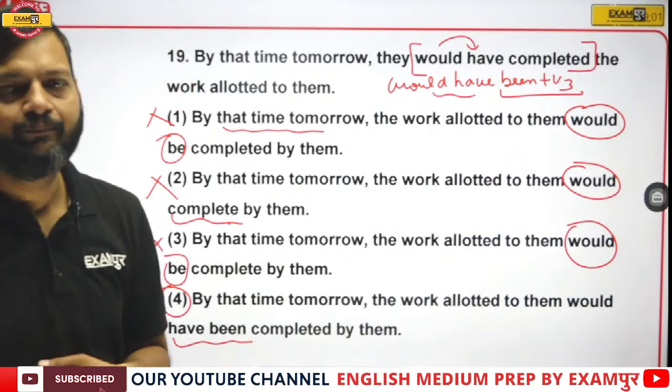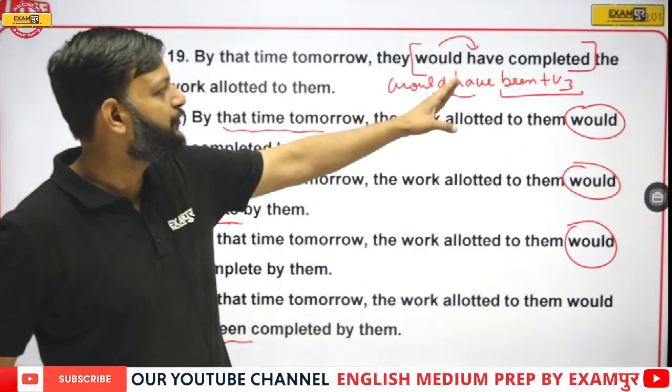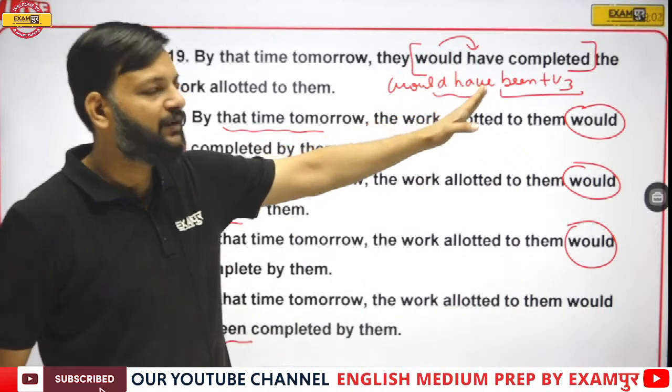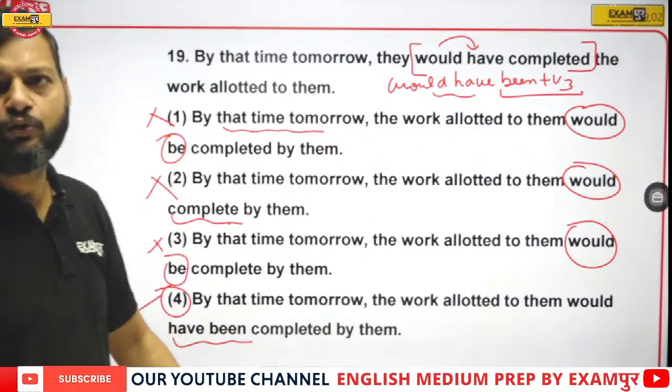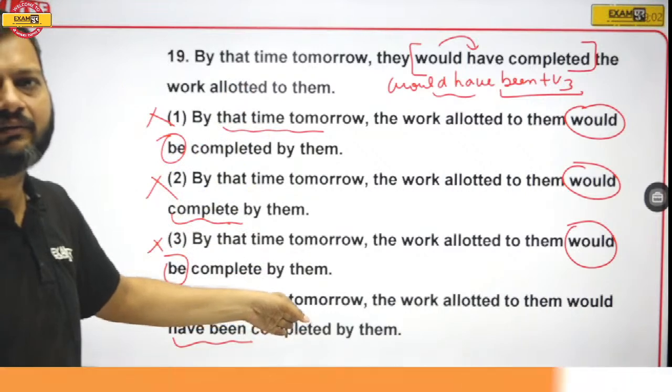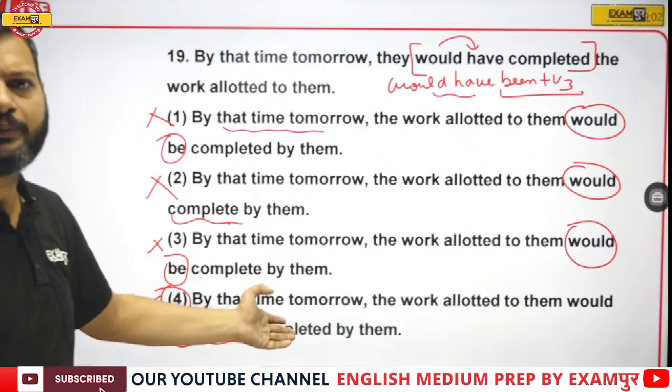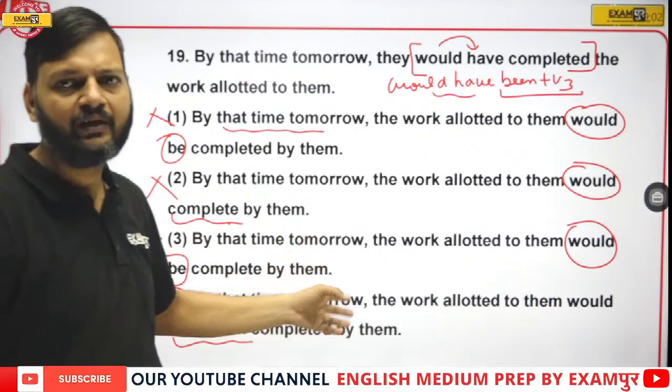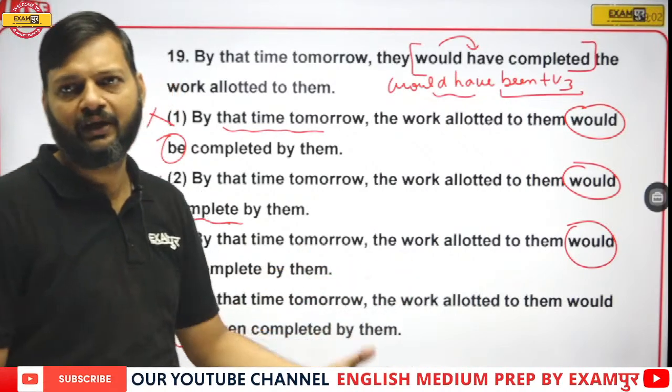Now, as I said, would have should be changed into would have plus third form. You just need to look for would have plus been. Only option number 4 has would have plus been. So it is the right answer.